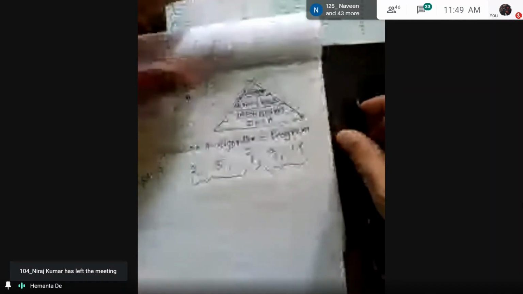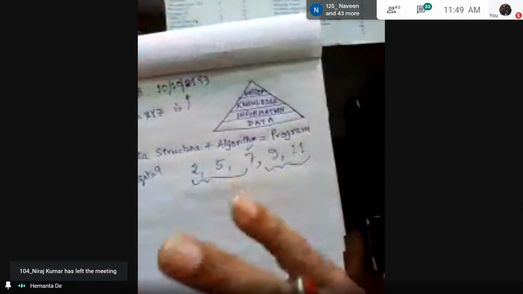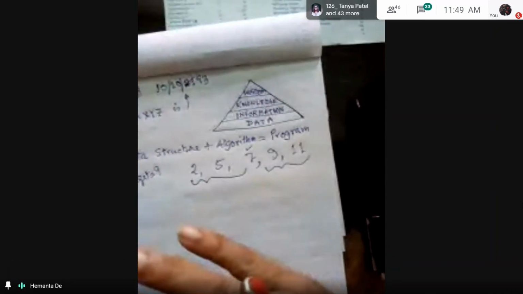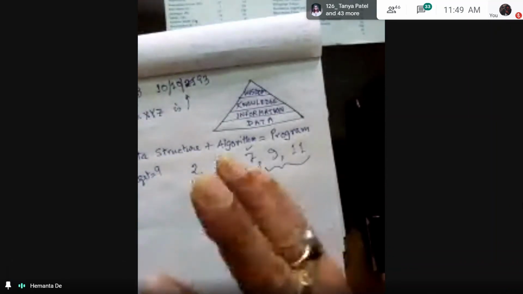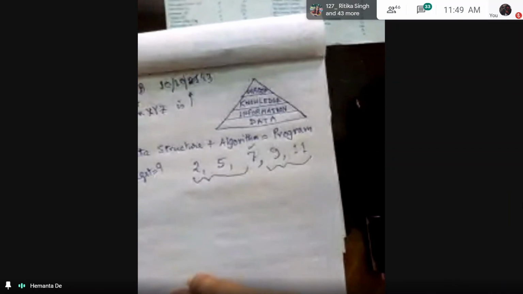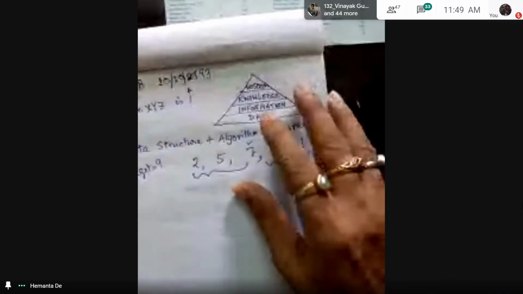Data structure has nothing to do with any particular language. Data structures remain the same wherever you go. You start with C and then you move on to Java, Python, etc. Basic data structures remain the same. Okay, thank you very much.